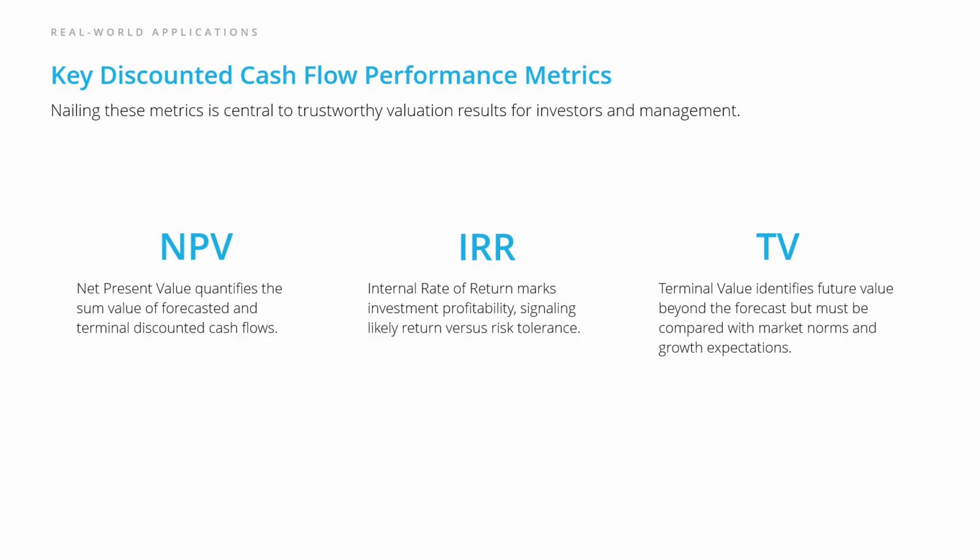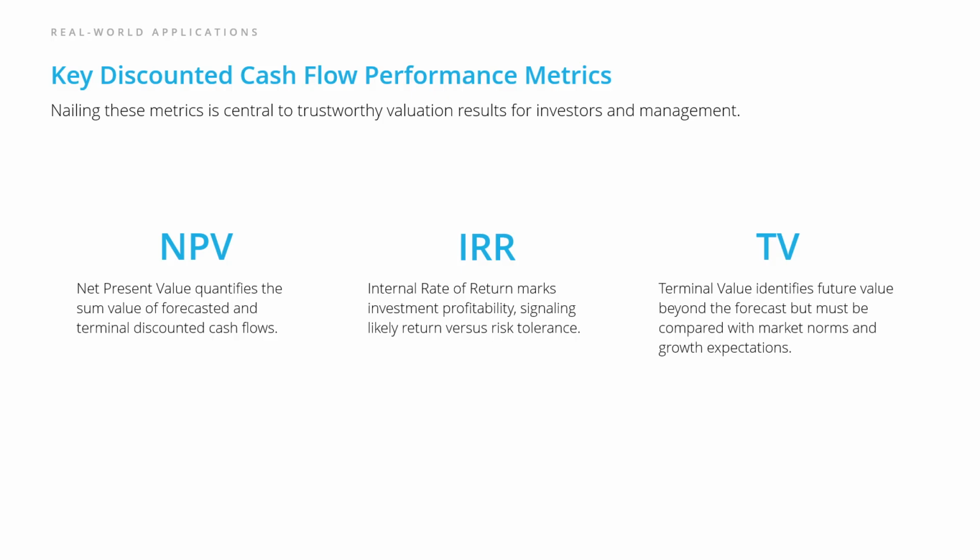By quantifying the sum value of discounted cash flows, NPV gives investors a clear snapshot of whether an opportunity adds or destroys value. Next, we have the internal rate of return, or IRR. IRR measures an investment's profitability by identifying the discount rate that makes NPV equal to 0. Essentially, it tells you the project's expected rate of return. If the IRR is higher than your required rate of return or risk tolerance, it signals a potentially attractive investment. But if it falls short, the project may carry more risk than reward. IRR helps decision-makers weigh whether the expected payoff justifies the level of risk involved.